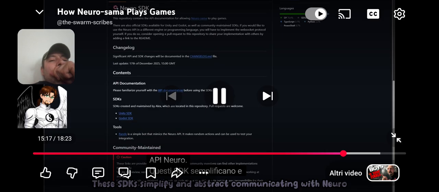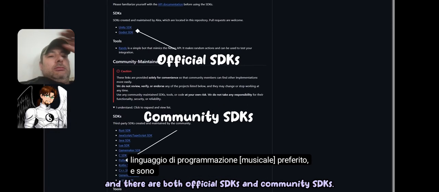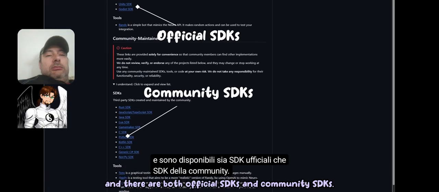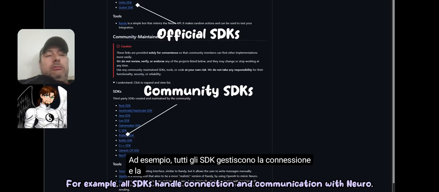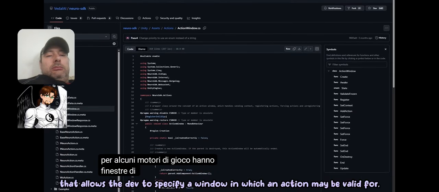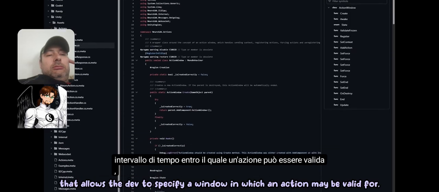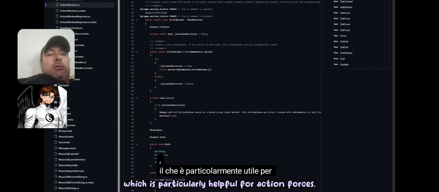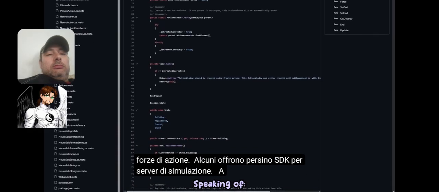These SDKs simplify and abstract communicating with Neuro in your favorite programming language, and there are both official SDKs and community SDKs. For example, all SDKs handle connection and communication with Neuro, and SDKs for some game engines have action windows that allow the dev to specify a window in which an action may be valid, which is particularly helpful for action forces, and some even have SDKs for simulator servers.